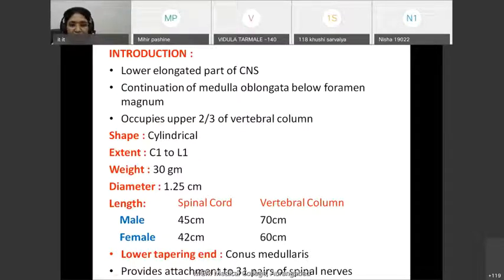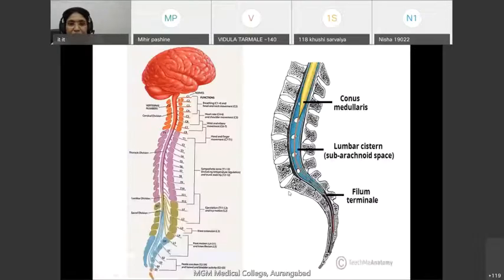So spinal cord is a continuation of medulla oblongata below the foramen magnum. Now here you can see this is the brain, this is the hindbrain, where this is the cerebellum, then this one is medulla oblongata. The spinal cord is a continuation of medulla oblongata. It extends from upper border of first cervical vertebra to the lower border of first lumbar vertebra.